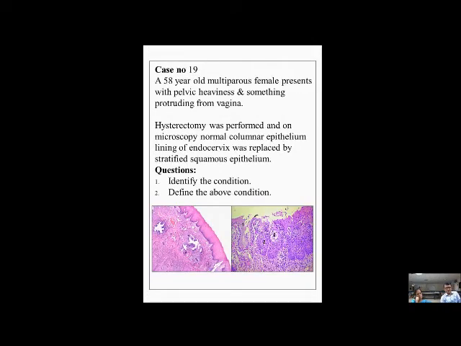Another case scenario that we gave was of a 58-year-old multiparous female presenting with pelvic heaviness and something protruding from the vagina. A hysterectomy was performed, and on microscopy we found that the normal columnar epithelial lining of the endocervix was replaced by a stratified squamous epithelium. We provided 2 photomicrographs for the same at the bottom, and we asked them to identify the condition.